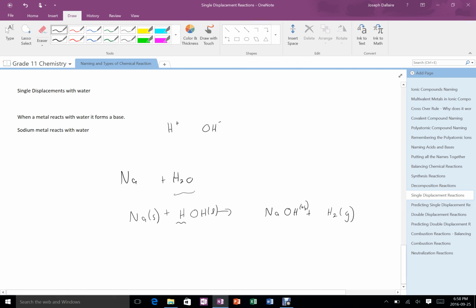If I want to balance this, see my hydroxides stay together, so I'm going to think of them like one thing. So I'm going to put 2 on this to balance my hydrogens. And then my hydroxides are unbalanced, so I'll put 2 on this. And now my sodiums are unbalanced, so I'll put 2 on this. And I have 2 sodiums to 2 sodiums, 4 hydrogens to 4 hydrogens, 2 oxygens to 2 oxygens. Or probably the better way to think about it is 2 hydrogens to 2 hydrogens, and 2 hydroxides going to 2 hydroxides.